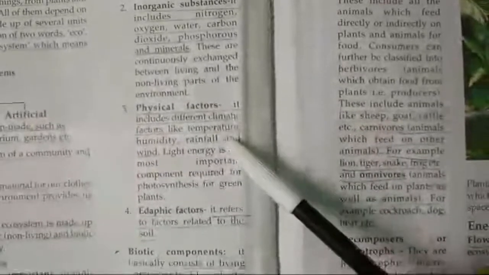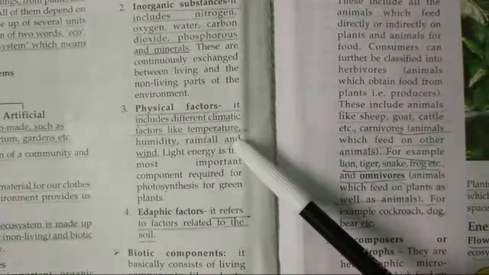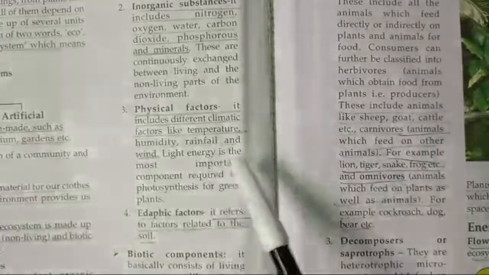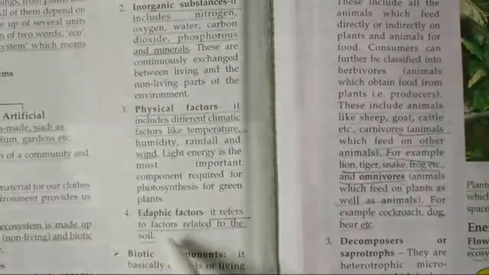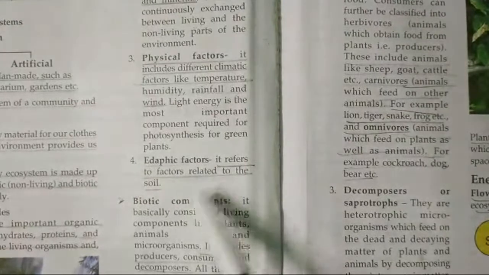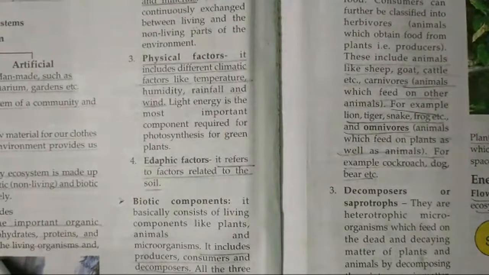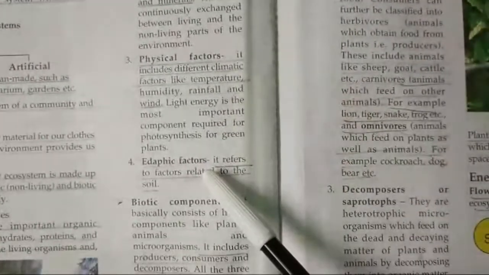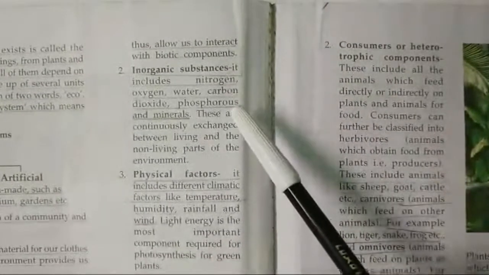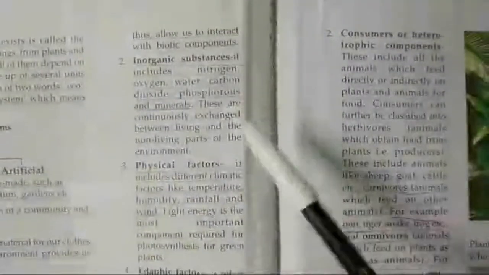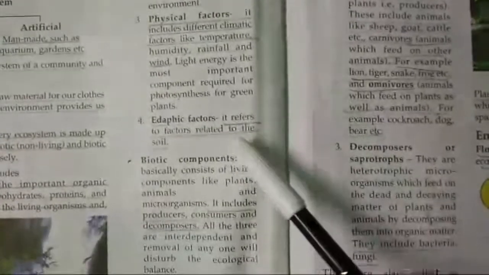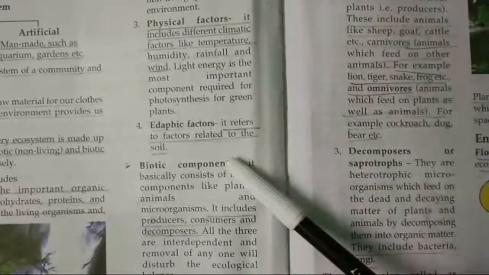Then the physical factors of the environment are the different climatic factors: temperature, humidity, rainfall and wind. And fourth are the adaptive factors. So abiotic components are of types organic, inorganic, physical and adaptive. The inorganic component contains minerals like nitrogen, oxygen, water vapor. Organic contains carbon, oxygen, hydrogen. Physical factors include temperature, rainfall, and adaptive factors are related to the soil.